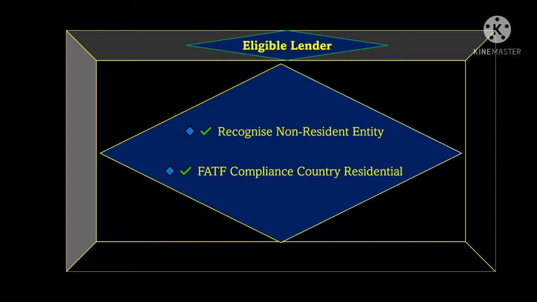FATF means the Financial Action Task Force. This organization lists a few countries, including some blacklist countries and green list countries. So the eligible lender should be a resident of an FATF compliance country. You need to remember that.